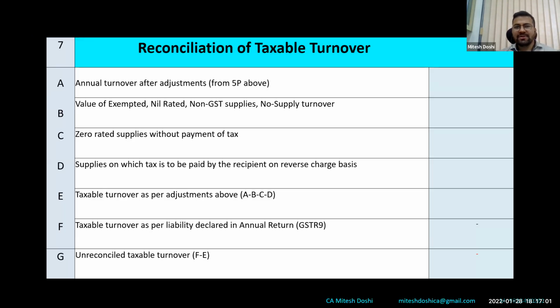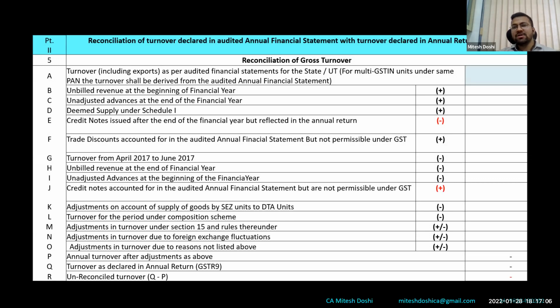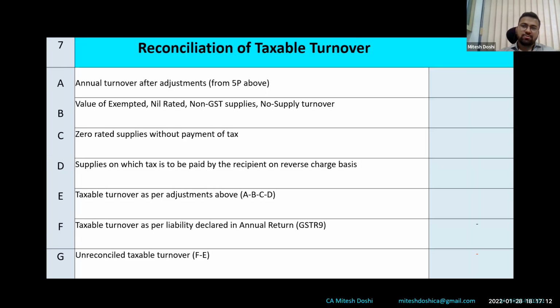Moving ahead, now this is table 7. Ideally in table 5, what was compared is the turnover, the total gross turnover. Now, after that, the government warns us that we remove the turnover on which GST is not payable due to certain reasons, and thereafter there has to be a comparison between the taxable turnover as per GST 9C and as per 9. So in 7B, C, D, E, each transaction basically covers those transactions on which GST is not payable.